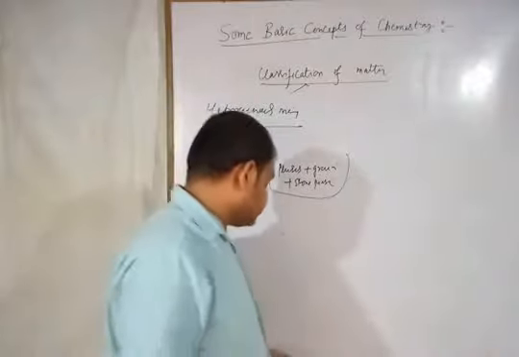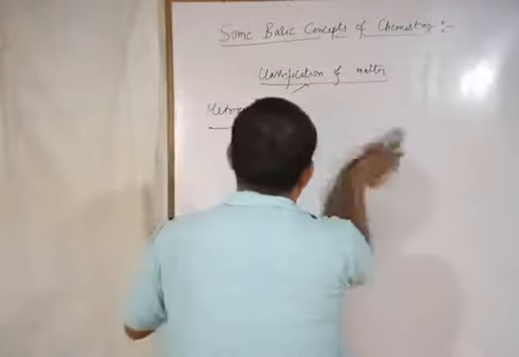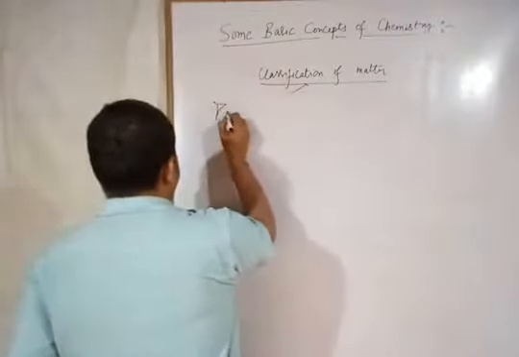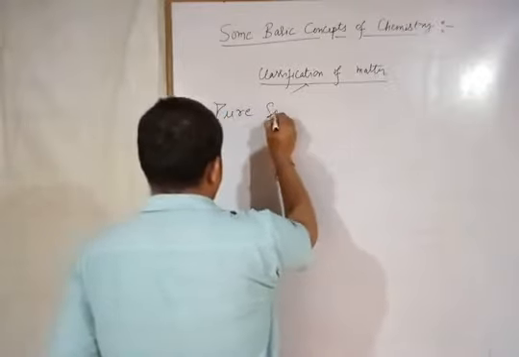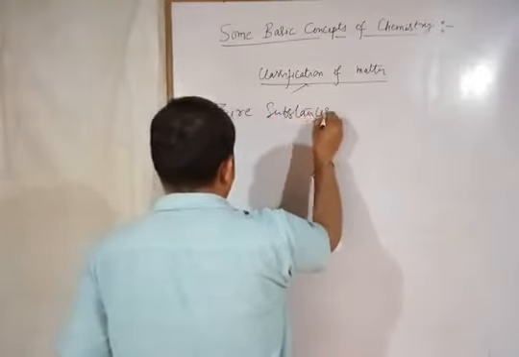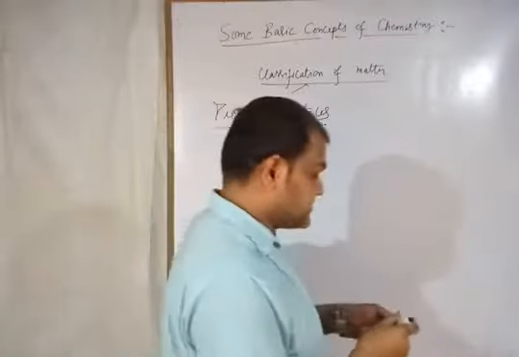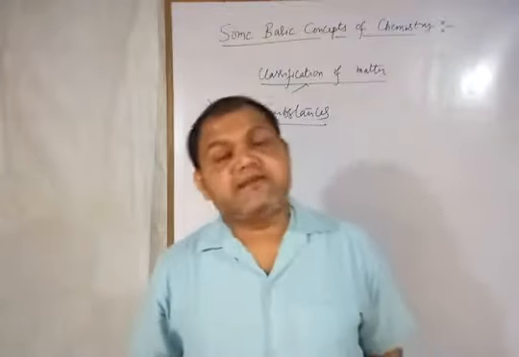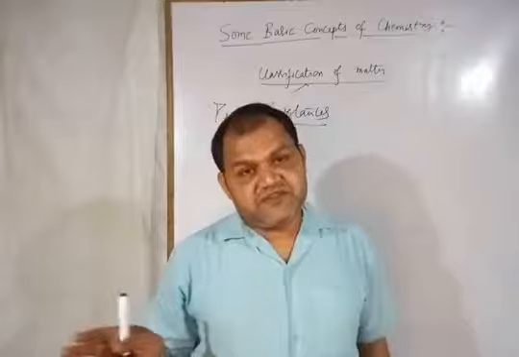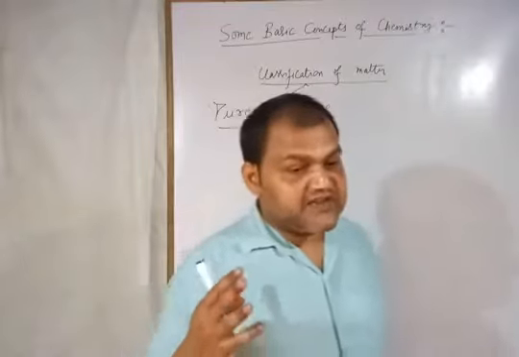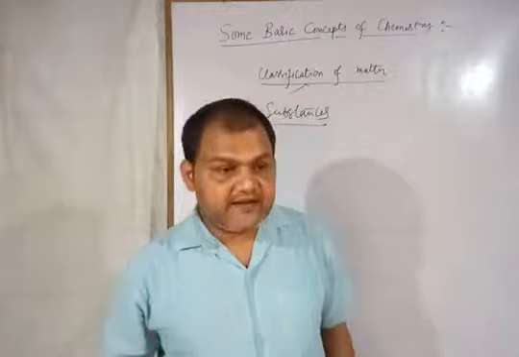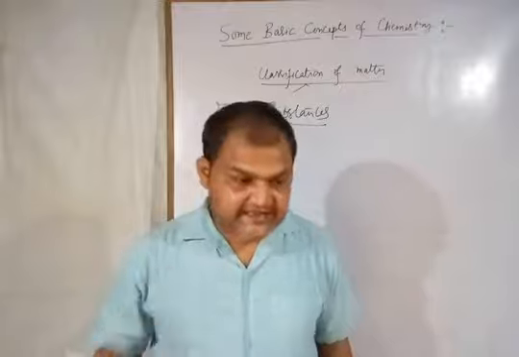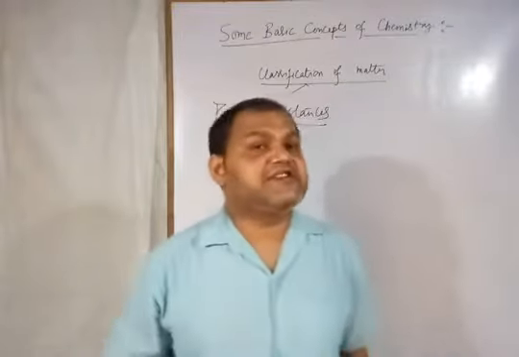Now I am talking about the pure substances. Pure substances means that is made up of only one kind of particle. That means pure substances are those substances which are only made up of identical particles, or you can say one kind of particles. Alright. And pure substances cannot be separated by simple physical methods. There is a requirement of special techniques, or you can say special chemical methods for the separation of pure substances.